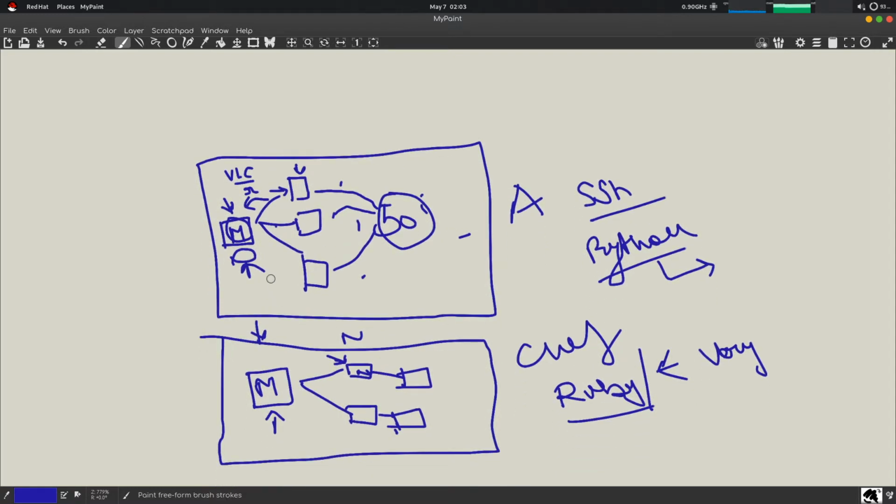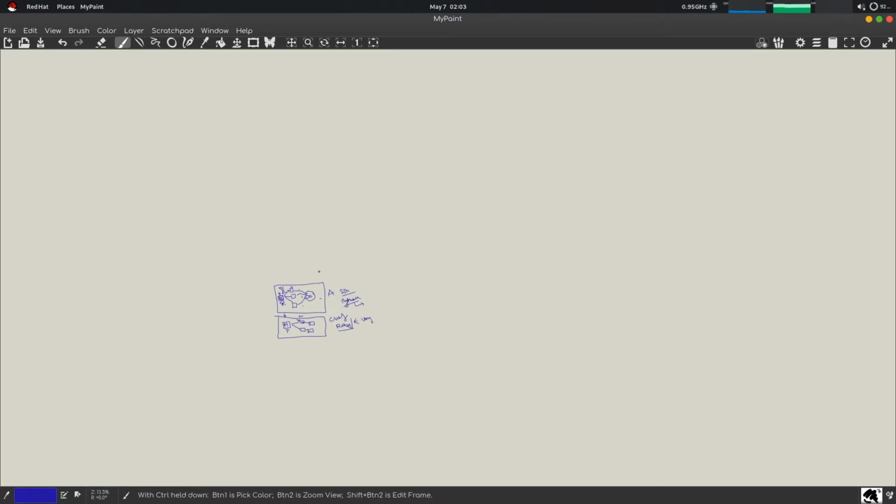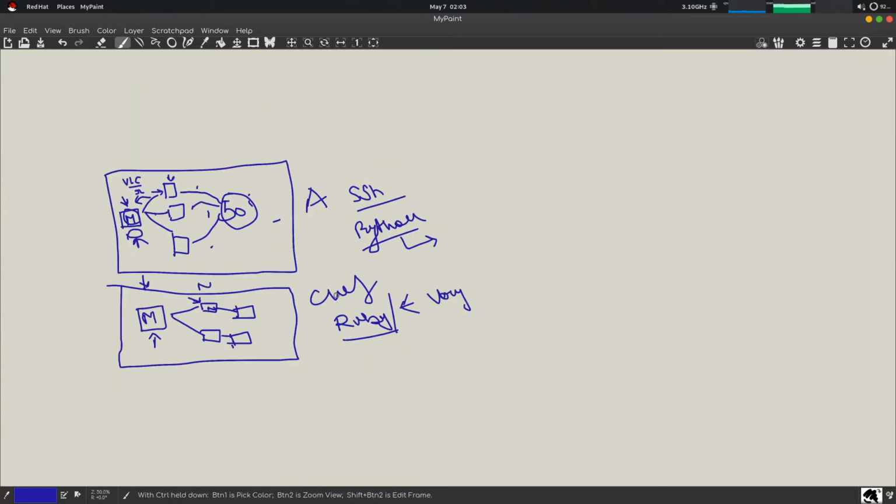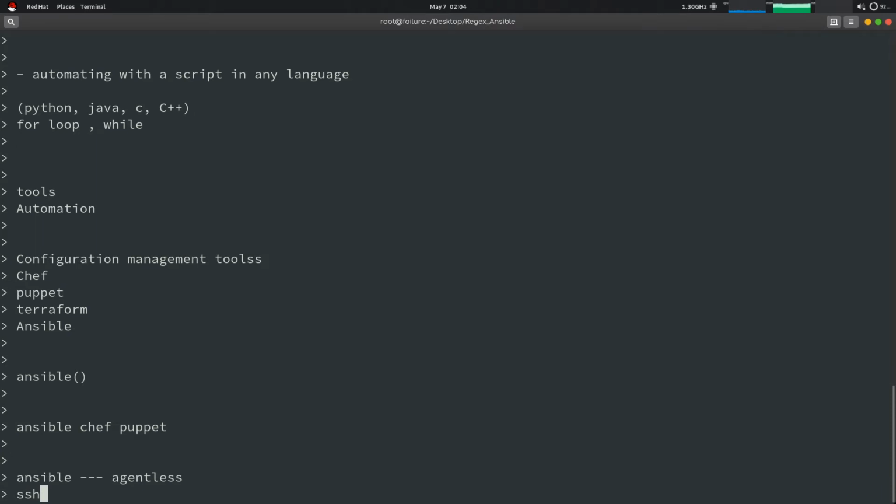So let's take an example and see how Ansible works, how Ansible connects to these nodes, because there is no client installed on these nodes. Ansible connects to these nodes using SSH, which is pre-installed in all the Linux servers. SSH, that is Secure Shell.